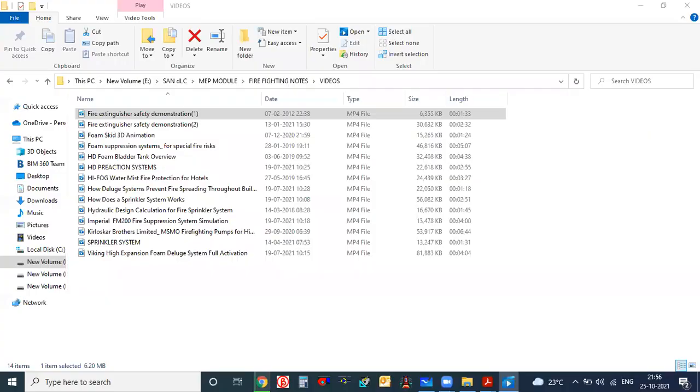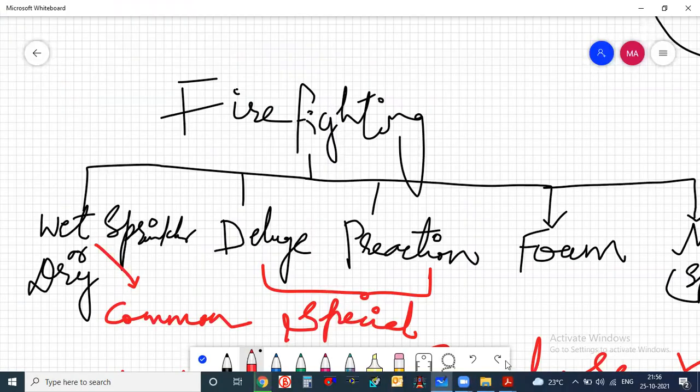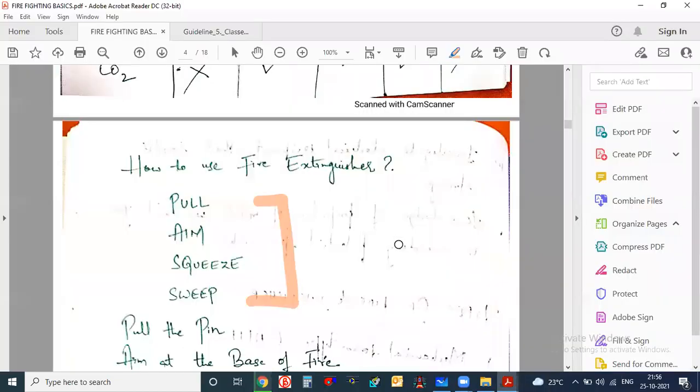So this is something given. You can watch it later also. Normally, fire extinguishers are placed depending on the capacity. A 2 kg fire extinguisher is very easy to handle, but a 20 kg fire extinguisher is a little bit difficult. A 50 kg fire extinguisher is more difficult. Sometimes fire extinguishers are kept in trolleys also. Those things we will see later.